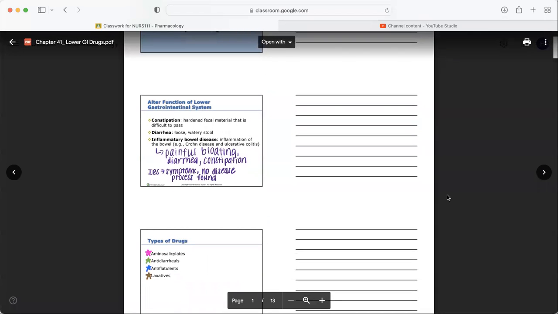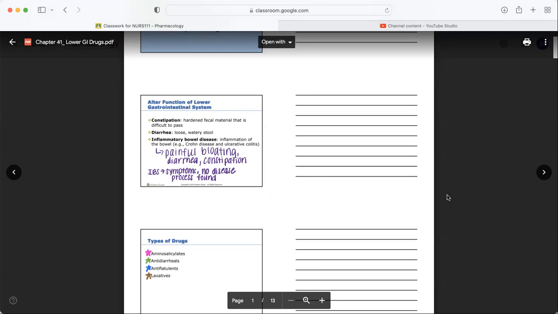So, constipation, right? Hardened fecal material, it's difficult to pass for whatever reason, maybe some decreased motility as well. You can't go to the bathroom, you can't produce a bowel movement. That's constipation. Diarrhea, loose watery stool. And then we have this weird IBS, IBD.